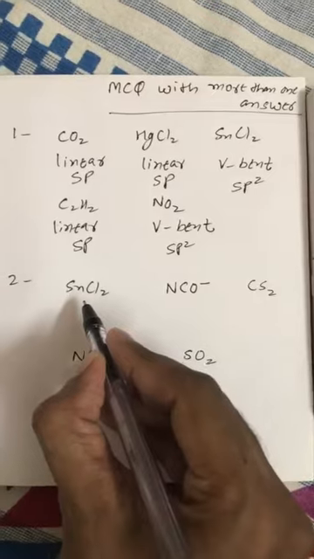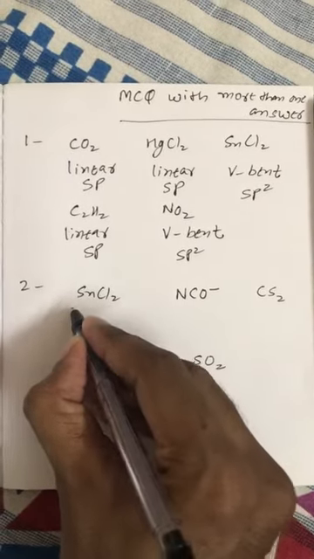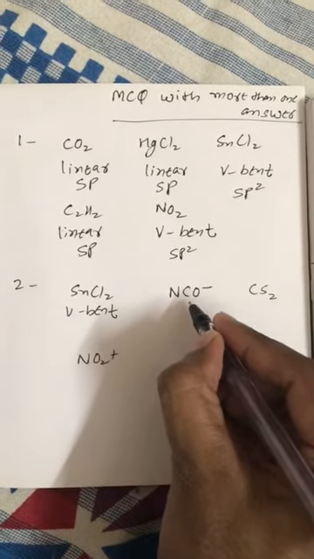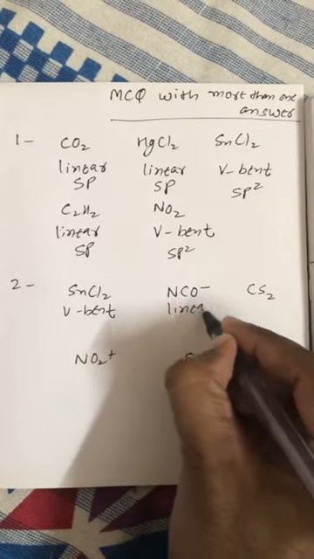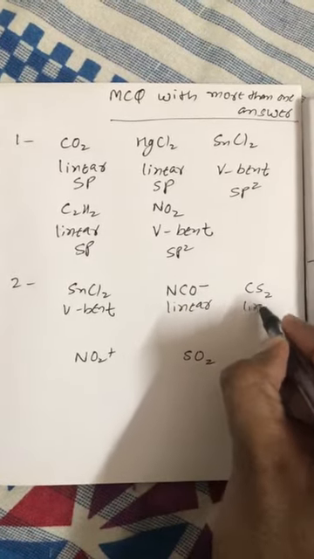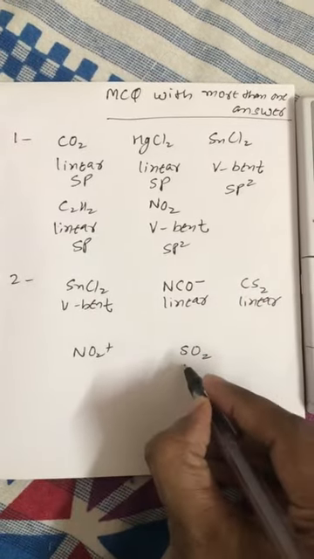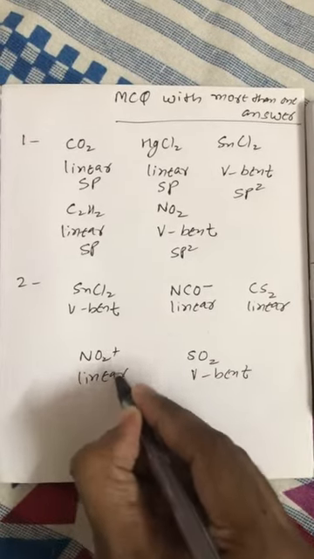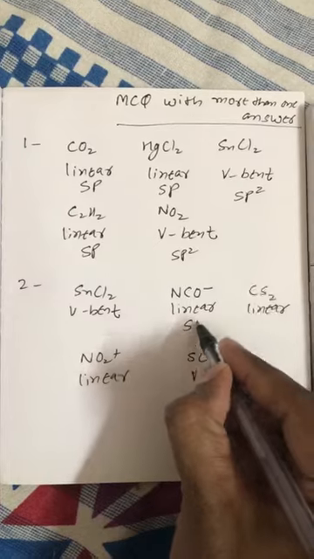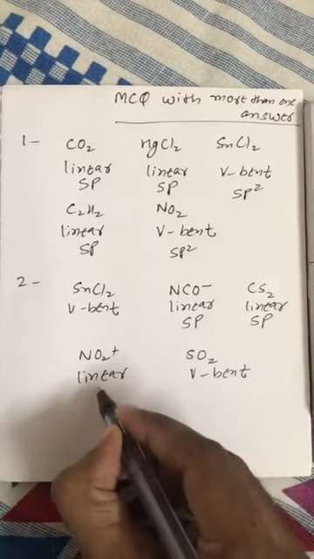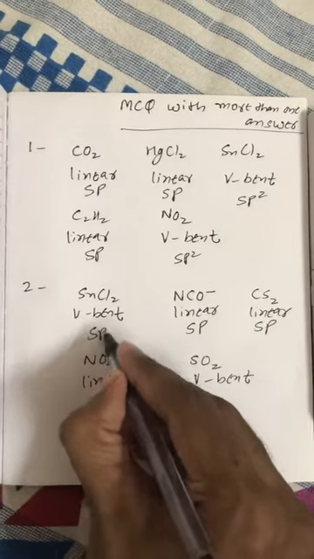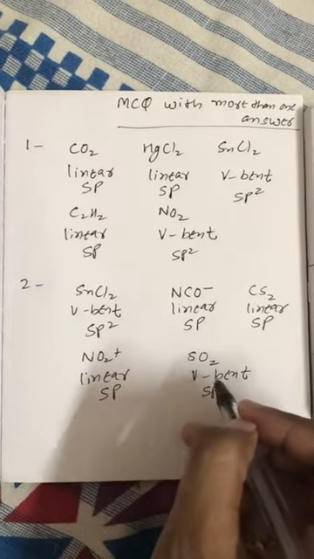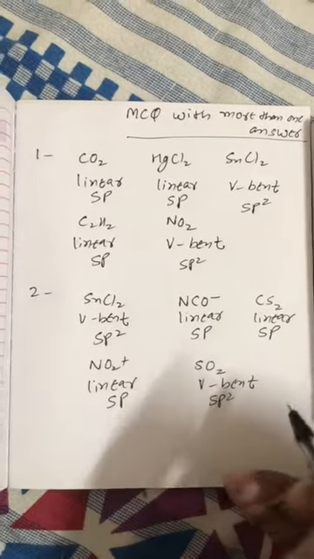Question number 2. Now, as discussed already, SnCl2 is V-bent. In NCO negative, carbon is the central atom and it is linear. CS2 is linear. SO2 is V-bent. NO2 positive is also linear. Hybridization here is sp, here also sp, here also sp. In SnCl2 it is sp2, in SO2 it is sp2. So these are sp2 hybridized with one lone pair, that's why V-bent.